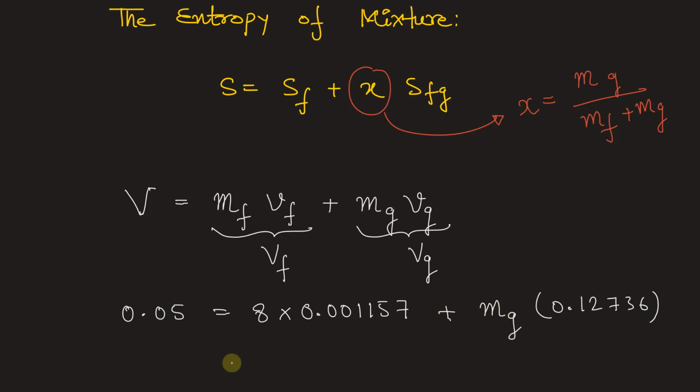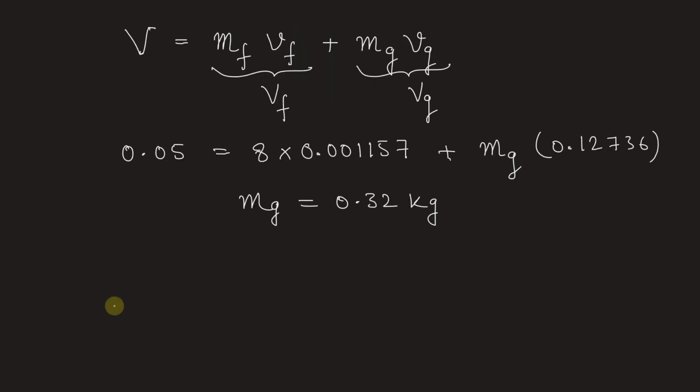From here we can get mg, that is mass of steam, as 0.32 kilogram, corrected to 2 decimal places. Now we can find the value of x, because now we have the mass of steam and the mass of liquid. So dryness fraction we can calculate as x is equal to 0.32 divided by mass of steam plus mass of liquid, that is 8 plus 0.32,